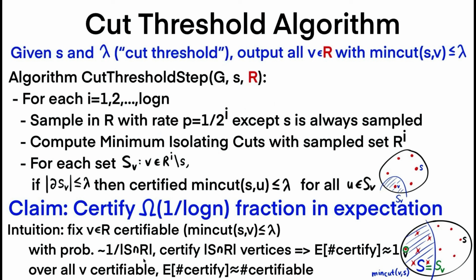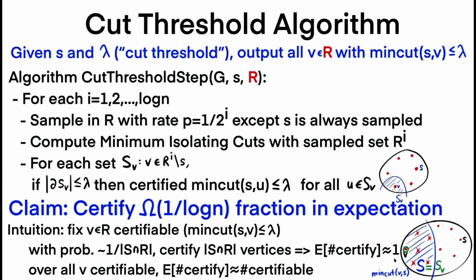Now this probability might look small, especially when S intersect R is large. But observe that if we do get lucky, then we actually certify all the vertices in S intersect R. So that means that in expectation, we certify the probability times the number, which is roughly 1, like a constant.